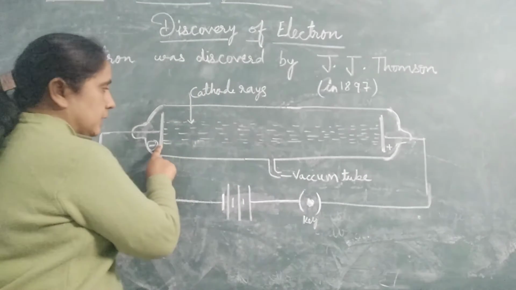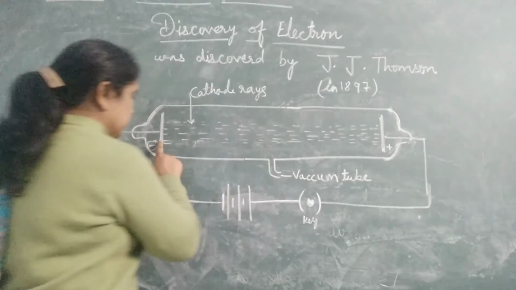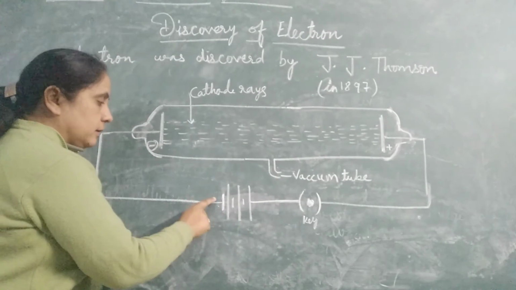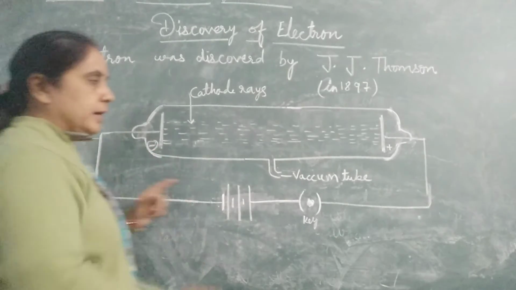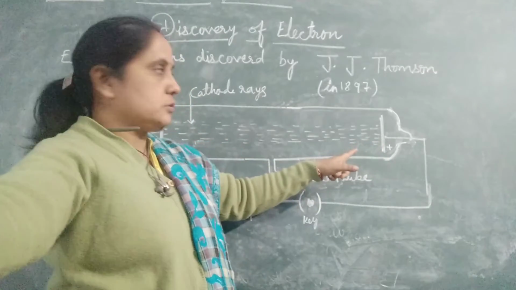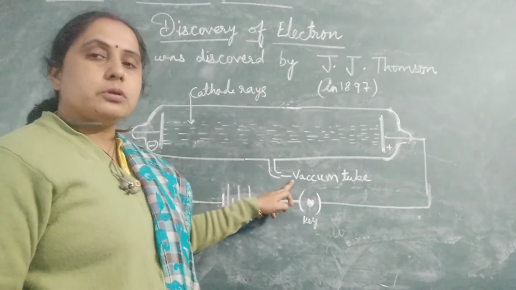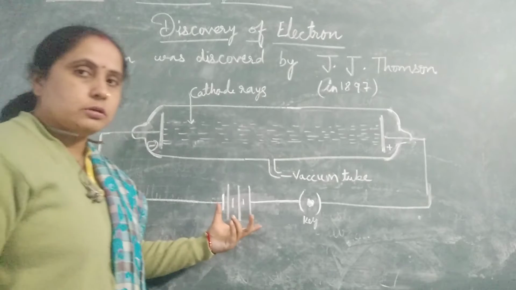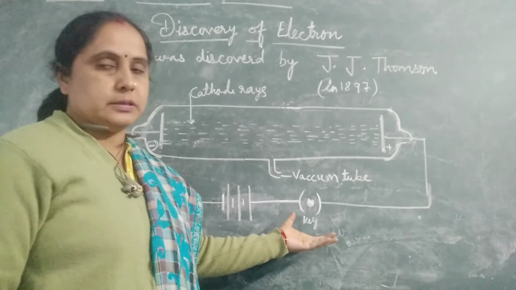Two metal plates are fitted at its two ends, which are connected with the terminals of a battery. One is connected with the negative terminal of the battery, and that is called the cathode, while the other is connected with the positive terminal of the battery, and that is called the anode. This is the vacuum tube used to reduce the pressure inside the discharge tube. The source of energy, the battery, is also connected, and this one is the switch.